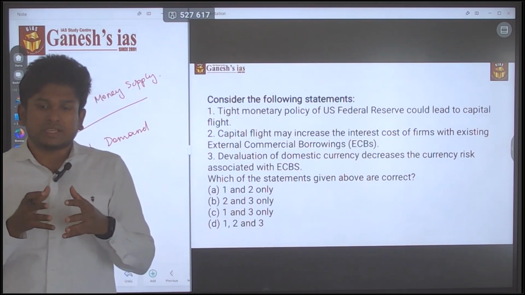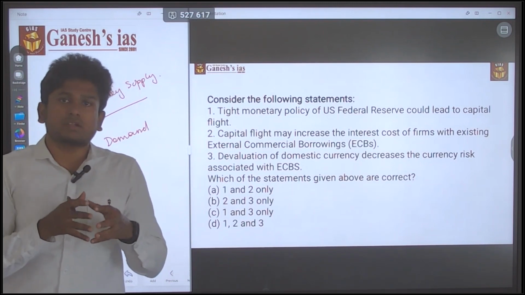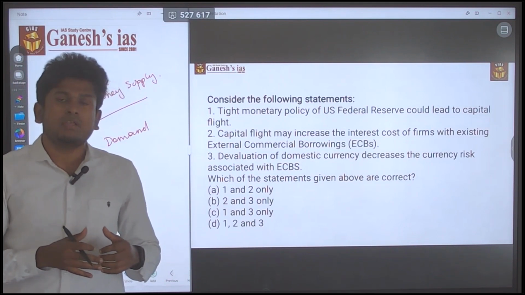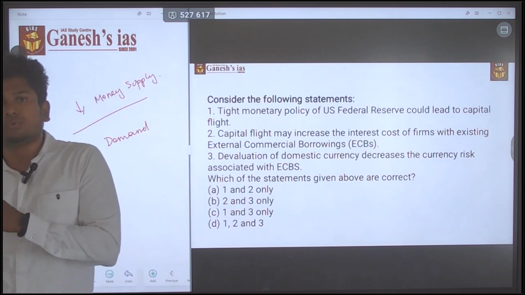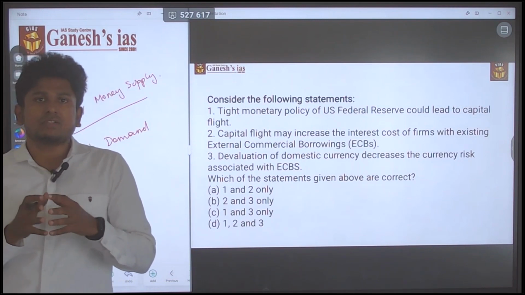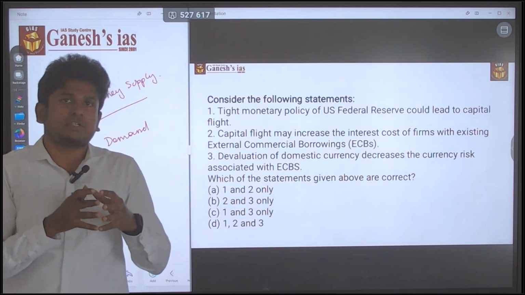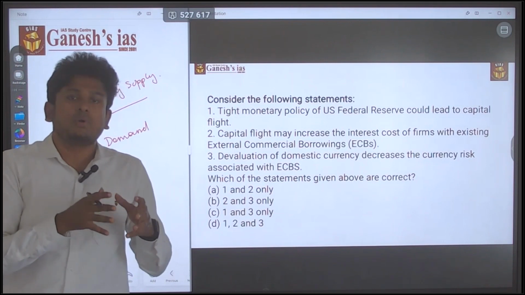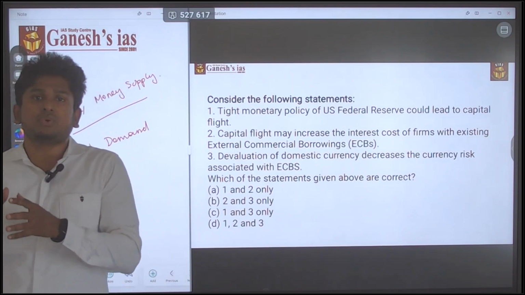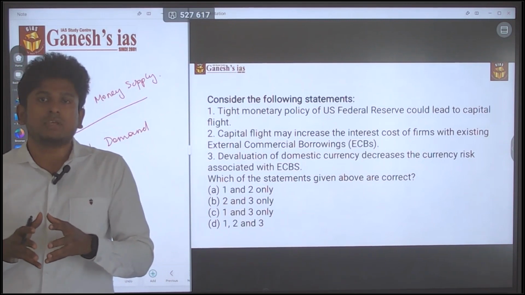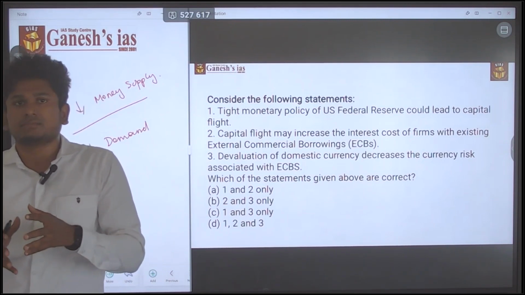So the capital inflow into the market is also going to reduce. That will lead to capital outflow, which means the investors who were ready to invest money in the market will now get out of the market and find other markets to invest in.